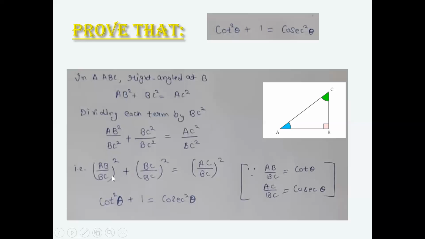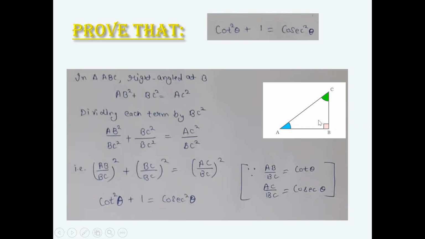Now what is AB over BC? What was BC over AB? That was tan theta. So if I take 1 by tan theta, that is 1 by BC over AB, I will get cot theta. Cot theta is nothing but reciprocal of tan theta. So I can write here cot theta plus BC over BC is 1 equal to cosecant square theta.